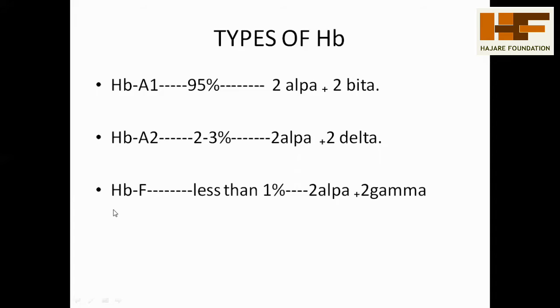And the third is HbF. Less than 1% of people have HbF hemoglobin, and the arrangement of molecules is 2 alpha and 2 gamma molecules. These are the different types of hemoglobin.